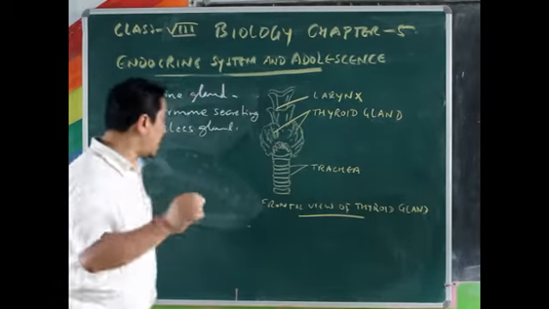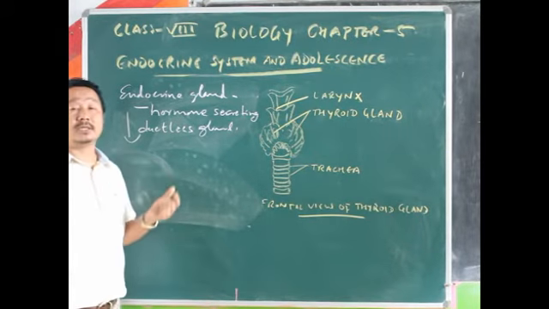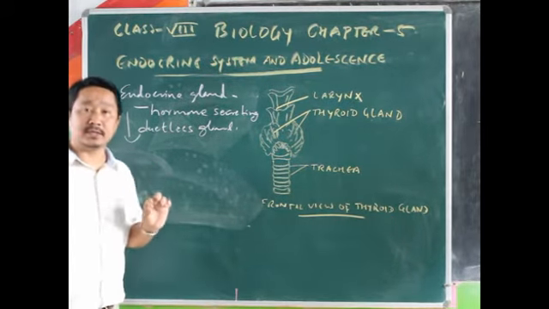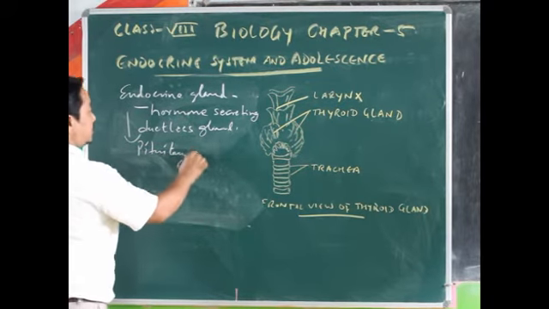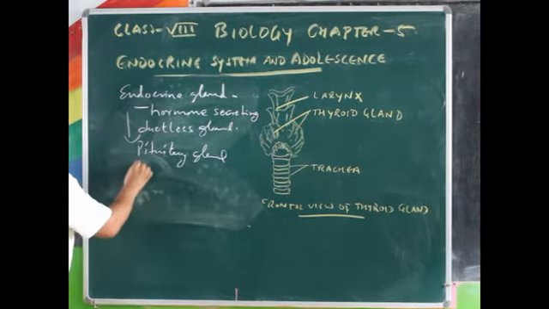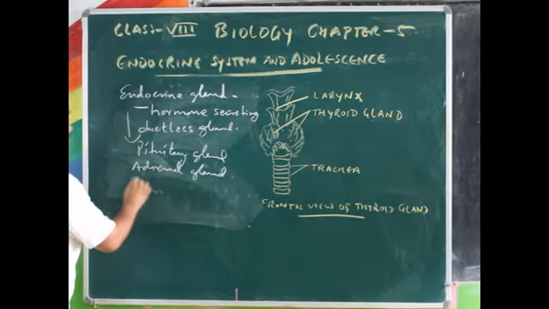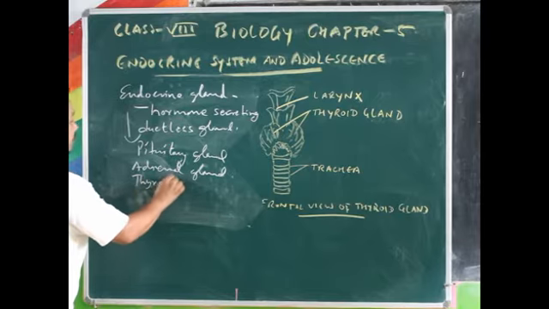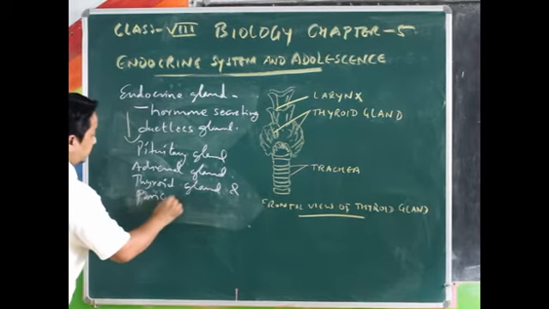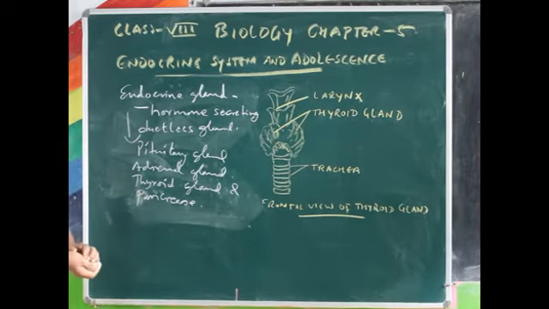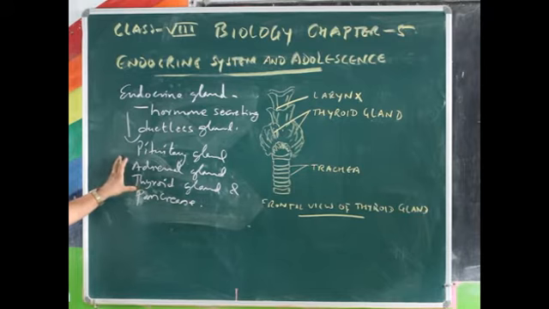Alright, so in our syllabus, the endocrine glands include the pituitary gland, okay, adrenal gland, then thyroid gland, and pancreas. Alright, so we have these 4 different kinds of hormone secreting glands in our syllabus.